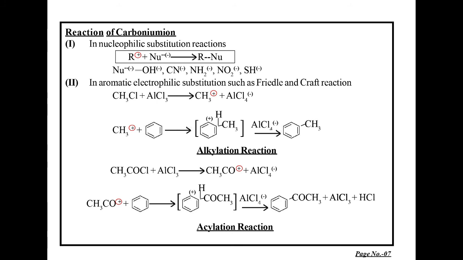These reactions are very common with nucleophiles such as OH minus, CN minus, NH2 minus, NO2 minus, SH minus, or SCN minus ions, provided by their inorganic salts. So these reactions are very common in alkyl halides, known as nucleophilic substitution reaction.